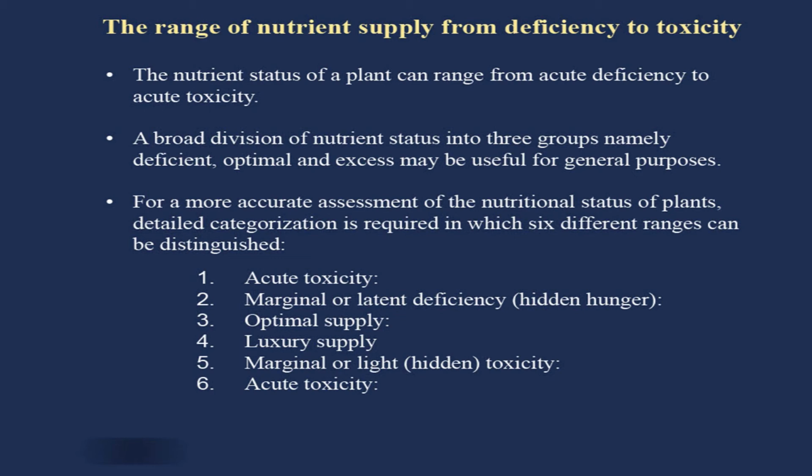For a more accurate assessment of the nutritional status of the plants, detailed categorization is required, in which 6 different ranges can be distinguished: acute deficiency, marginal or latent deficiency, optimal supply, luxury supply, marginal or light or hidden toxicity, and acute toxicity.